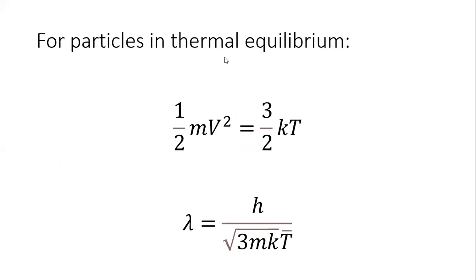And for particles in thermal equilibrium, half mv square equals 3 by 2 kT. So in this, if we substitute this in the previous equation, that is lambda equals h by p, then we get this relation.